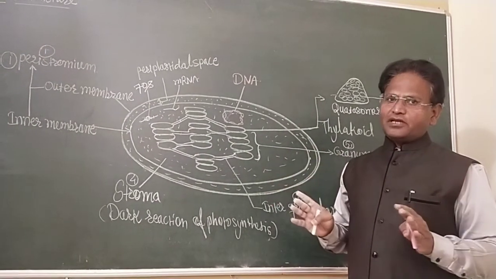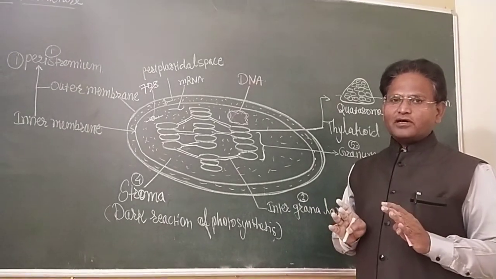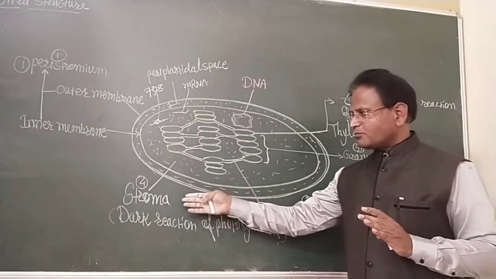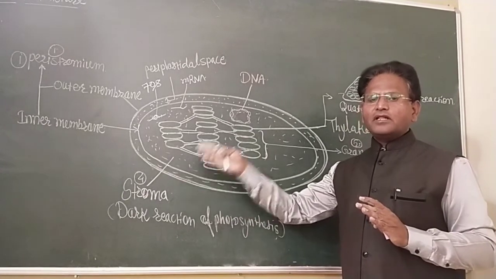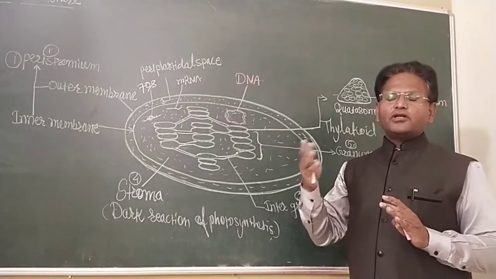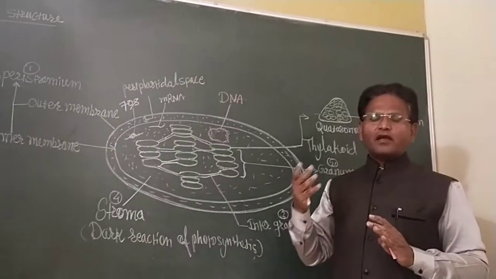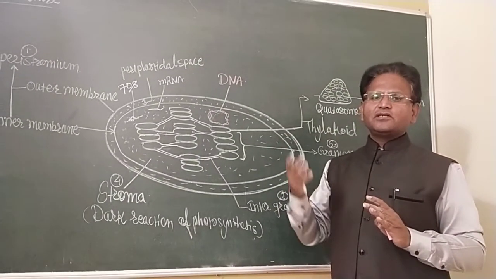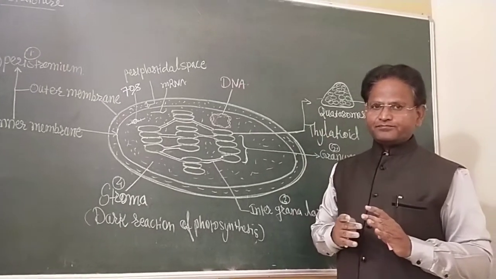Light energy is not utilized in the stroma of the chloroplast, hence it is known as dark reaction of photosynthesis. When there is no utilization of light energy during photosynthesis and biochemical reactions take place, it is known as dark reaction.